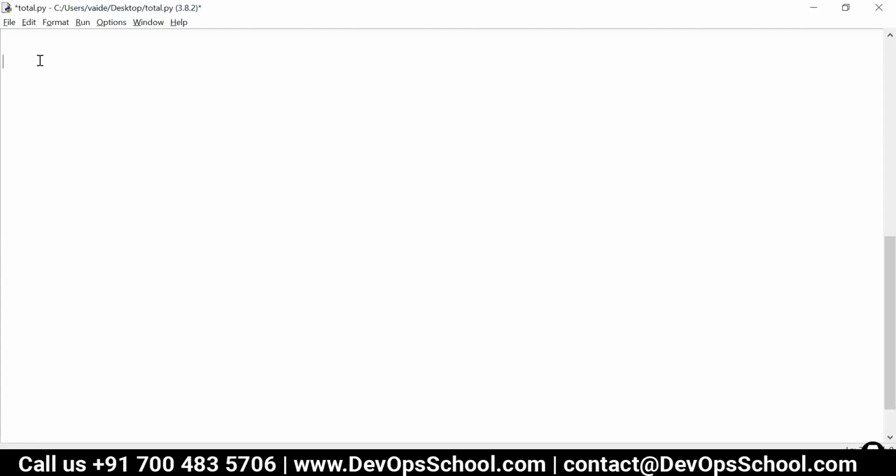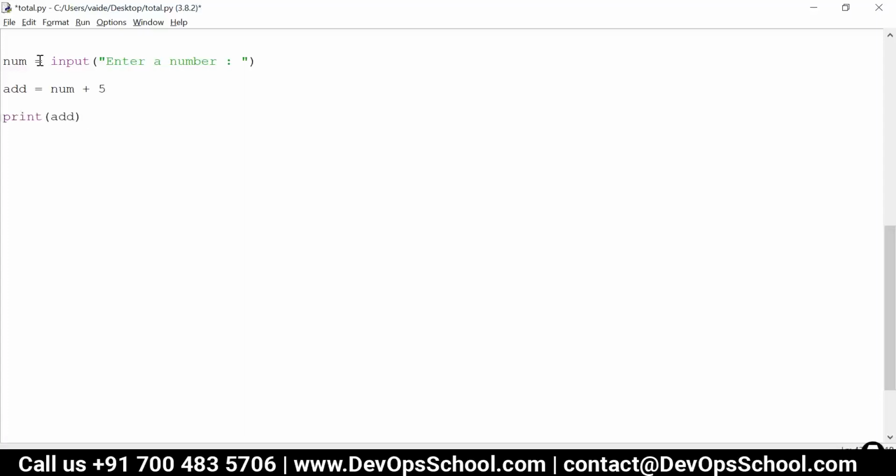For example, I am taking an input from the user and storing it in a variable. Let's say I'm taking a number as an input from the user. For input, we have a function called input, and I'll write a prompt: enter a number. Now I want to add 5 to this number. Simple program. I'll write a variable add is equal to number plus 5, and let's print add.